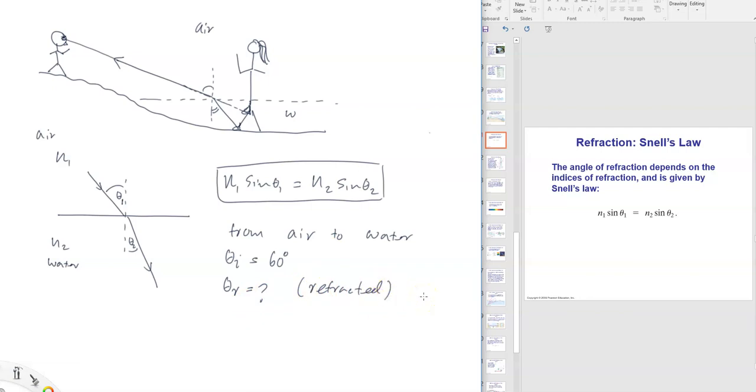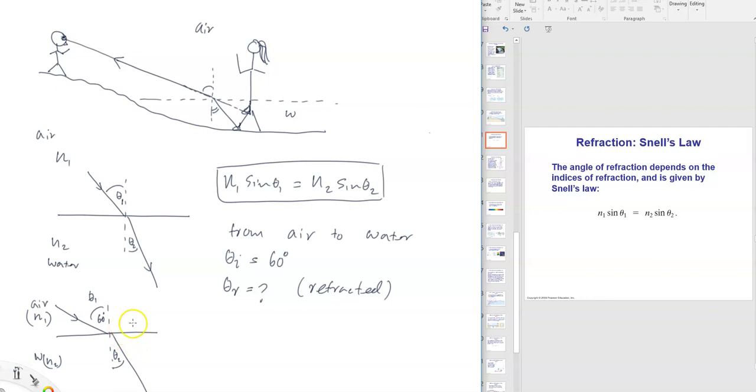So let's draw a new diagram. This is air to water boundary. Here comes incident light making 60 degrees. This is your theta 1. This is your N1. This is your N2. Always the medium where light originates, we take it as the first medium. So N1, and also the angle is theta 1. Now because water is denser, it's going to bend towards the normal, making a small angle, which is theta 2. This is what we need to find out.